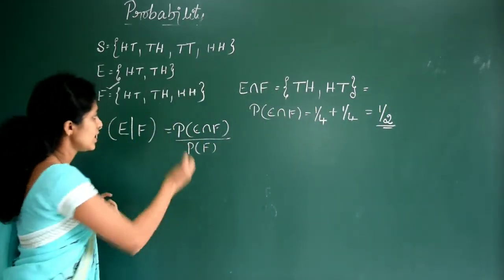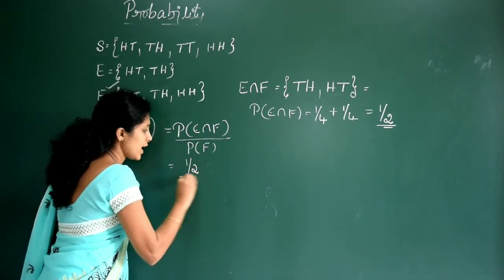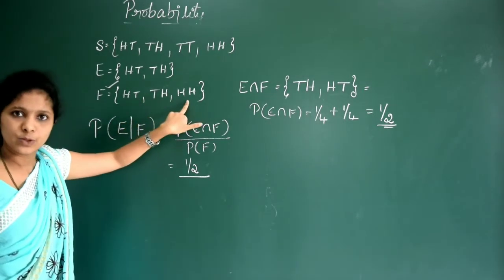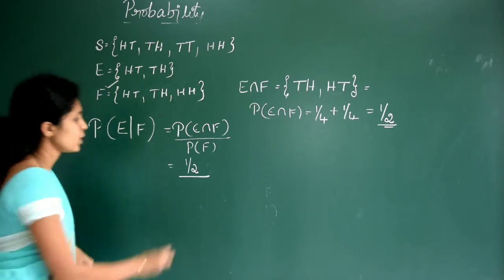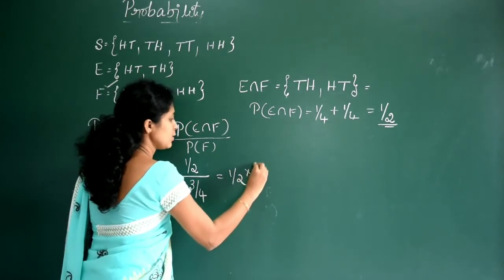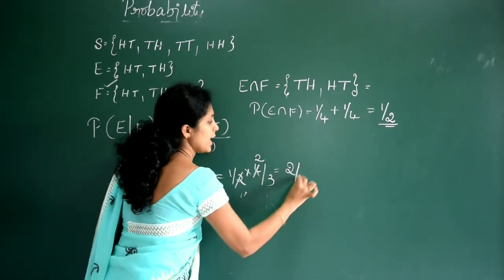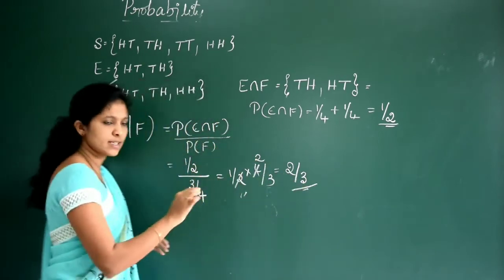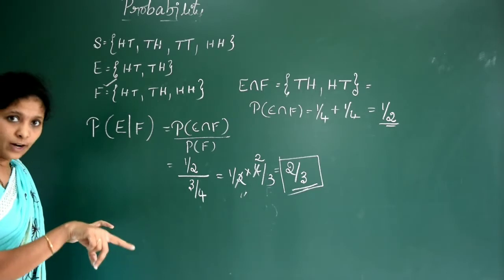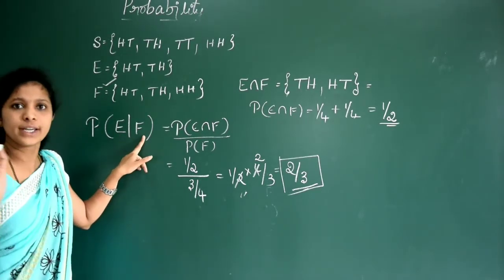So now probability of E intersection F is 1 by 2, divided by probability of F. What is the probability of F? It is 3 by 4. 3 elements are there, sample space 4. So I can write this as 1 by 2 into 4 by 3, which is equal to 2 by 3. Is it clear? This is the final answer. You found the conditional probability of an event E where F has already occurred.